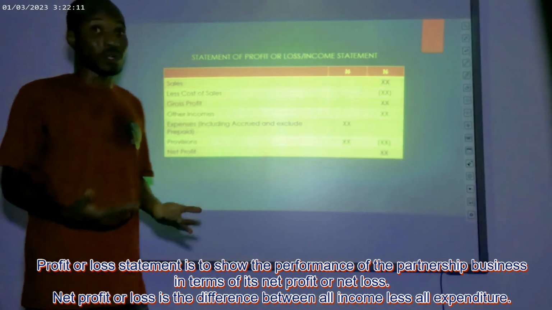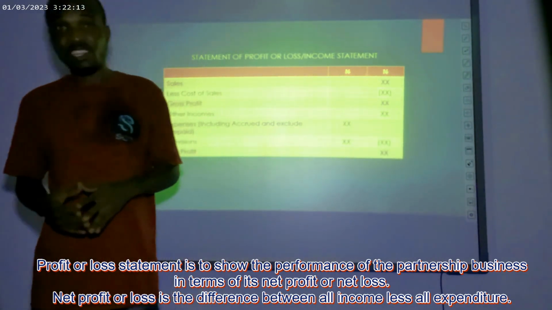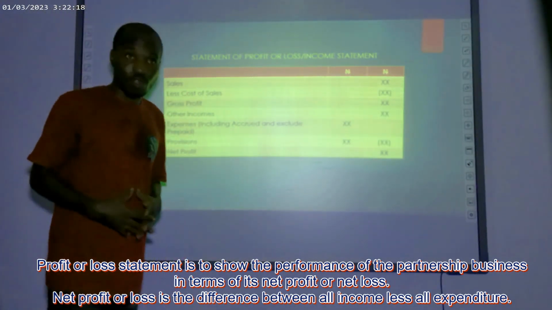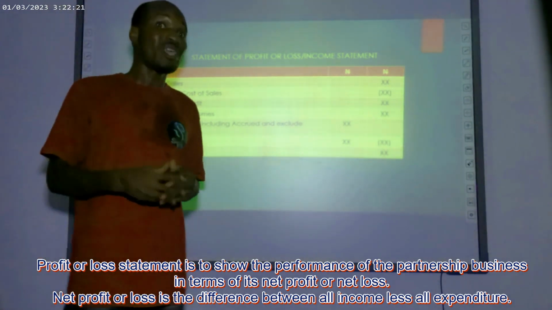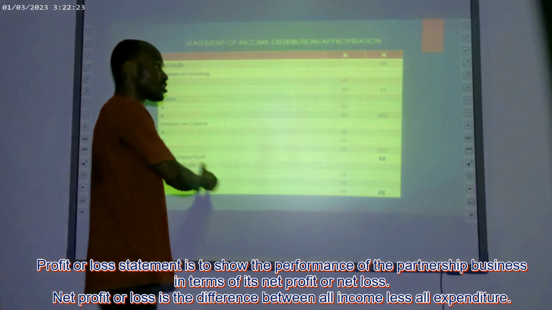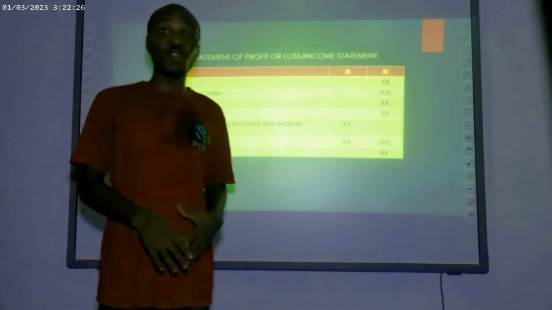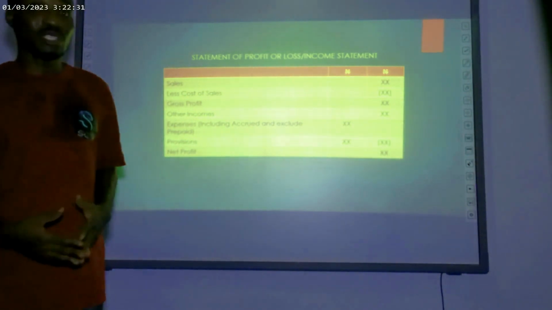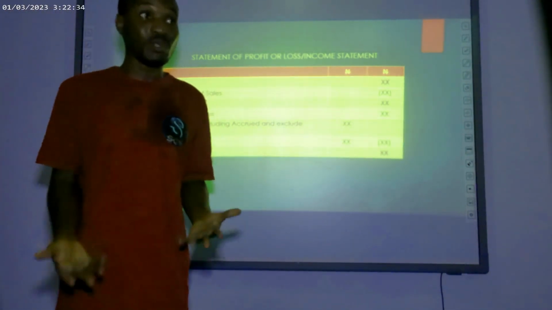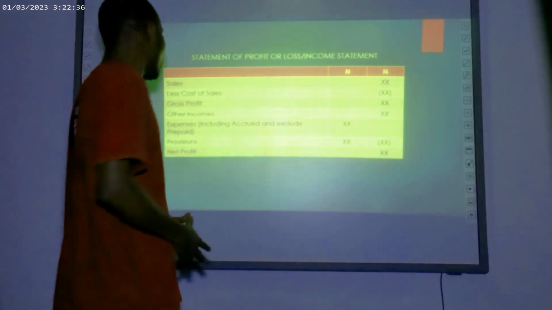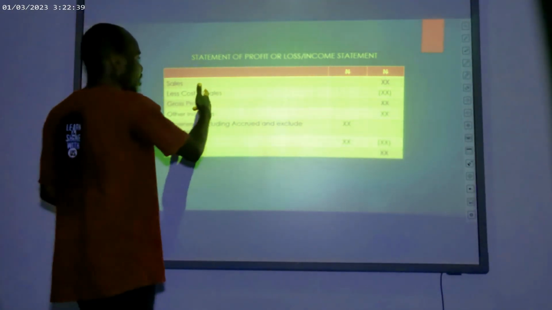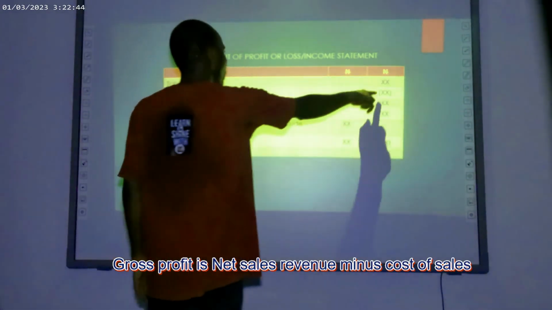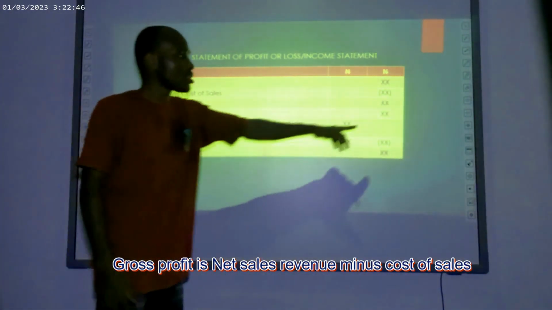Although we will have some adjustments as well, like goods withdrawn by any of the partners which have not been recorded, or any other adjustment, such as goods utilized in the period. We adjust that. Or wages, because wages are to be charged. Wages, if not stated otherwise, are always deemed to be a direct expense, incurred directly with the amount of goods bought in the period. So we are going to charge that directly as well. So once we have our cost of sales, as in the procedure I explained just now, we deduct that from our sales. Then we have our gross profit.